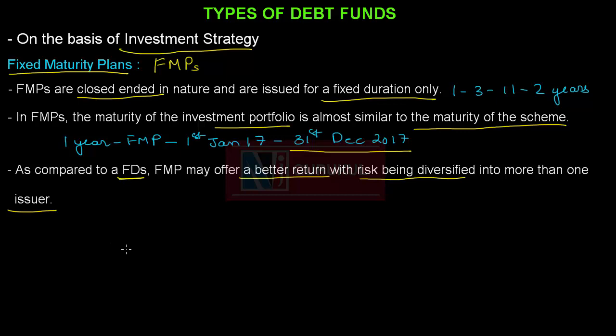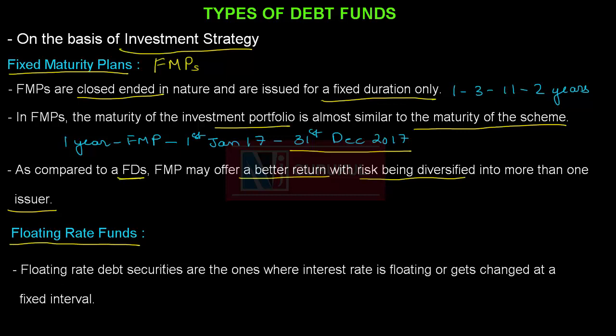The next type of fund in this category is floating rate funds. As the name suggests, these funds invest in floating rate debt securities. Floating rate debt securities are those securities where interest rate is floating. That is, it gets changed at a fixed interval. Unlike other securities where the interest rate is fixed, in floating rate securities, the interest rate keeps on changing at a fixed interval.